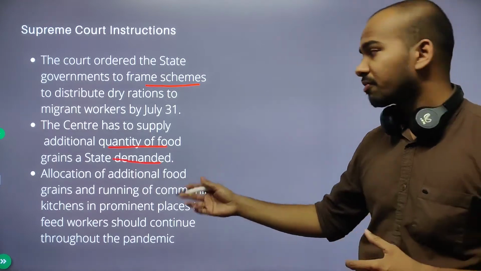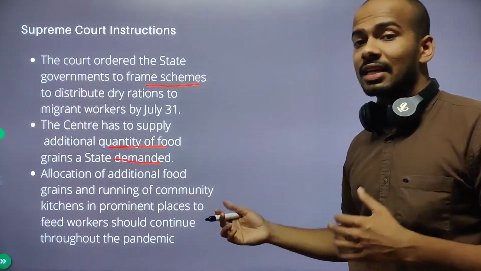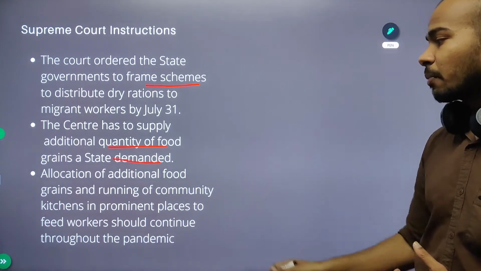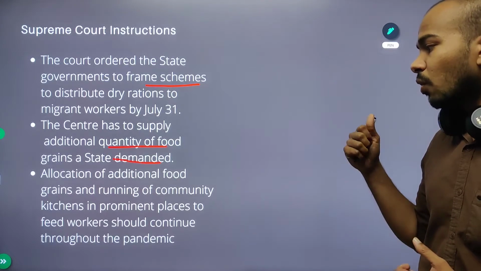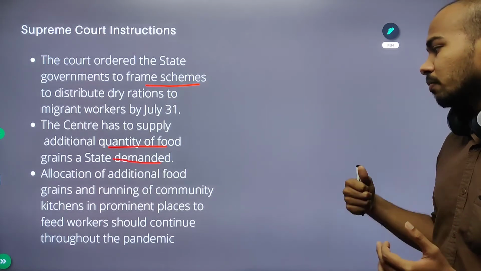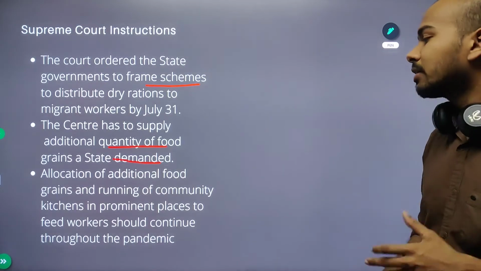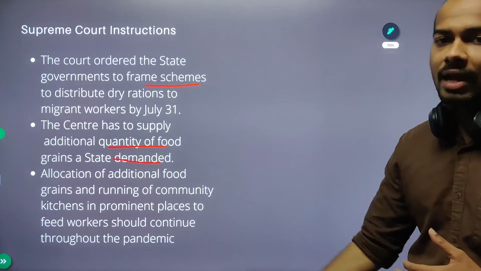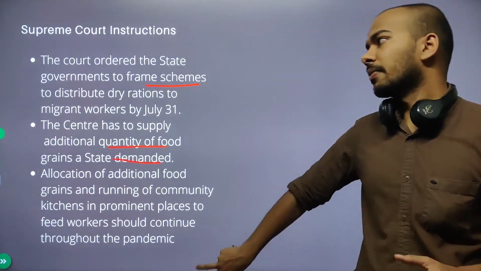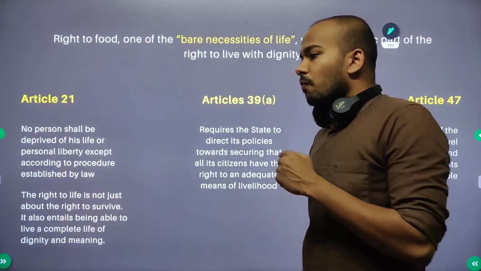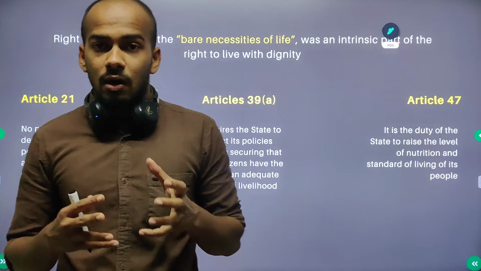So this has been done before, and the court is saying that it should continue. There should be community kitchens which are going to feed the workers, located in prominent places so that they have access to them. So this should be continued throughout the pandemic, is what the Supreme Court has said. So we will look at the right to food.